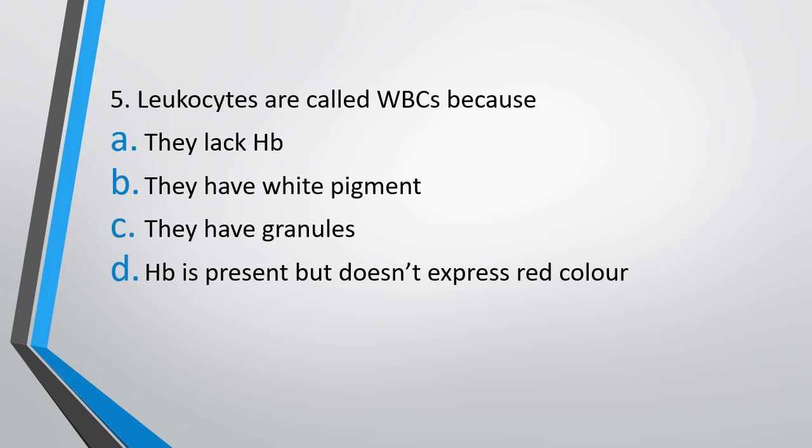Question 5. Leukocytes are called WBCs because option A, they lack hemoglobin, option B, they have white pigment, option C, they have granules, or option D, hemoglobin is present but doesn't express its red color. Leukocytes are called WBCs because. The correct answer is option A, because they lack hemoglobin. WBC means white blood cell. Leukocytes appear white because they do not contain hemoglobin. RBCs, red blood cells, or erythrocytes appear red because they contain hemoglobin.